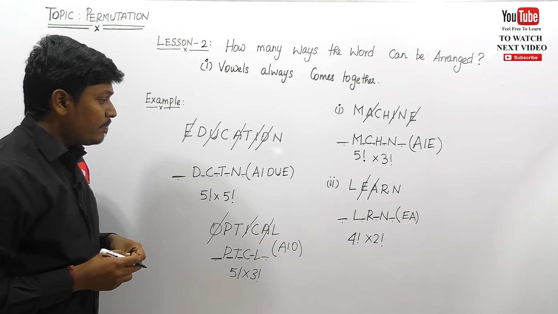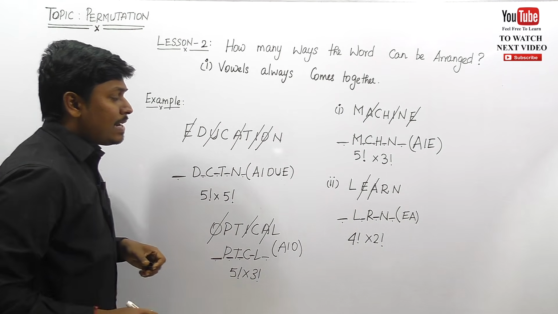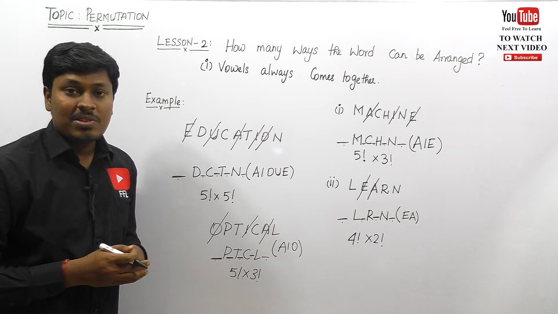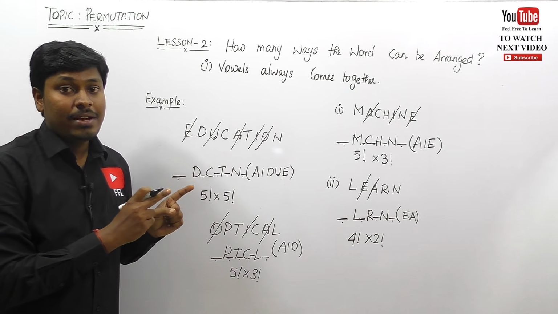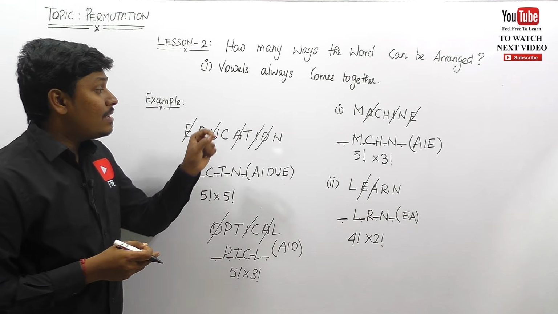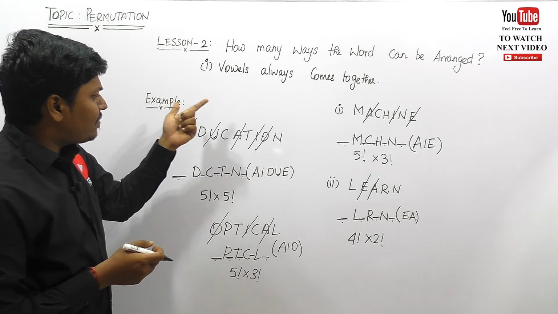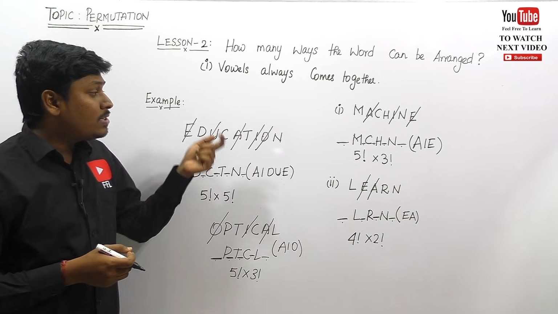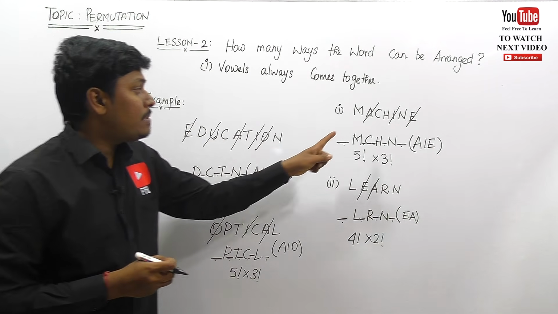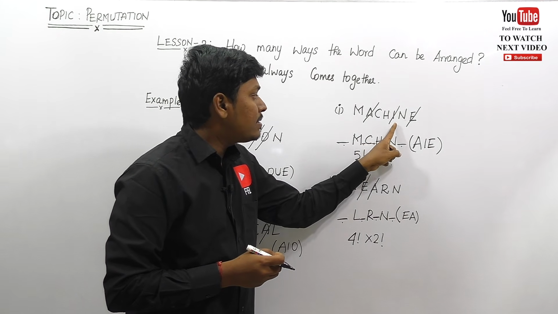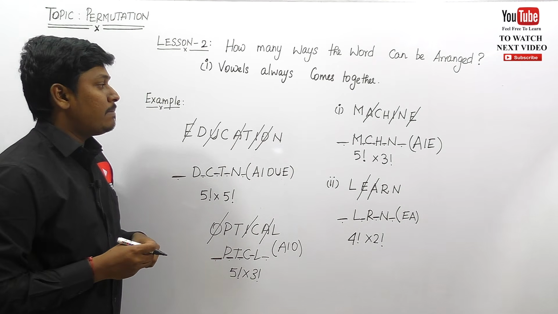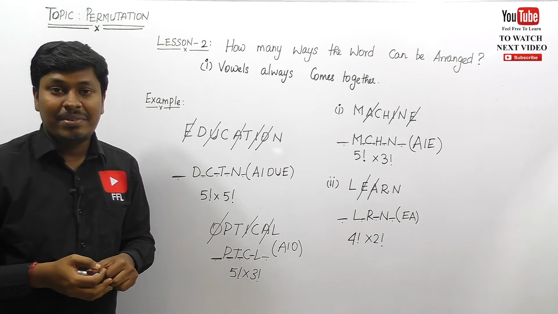So friends, listen carefully. We have written many examples, right? In these examples, we can say that it is a non-repeated letters concept, right? Why? Because in lesson number 1 itself we have already seen what non-repeated letters are and what repeated letters are. Here, in these 4 or 5 examples, you can see none of the letters is repeated. If it is machine, see friends, A is only one time, I is only one time, H is one time, M is one time. So friends, let me move on to the second examples, if there are repeated letters in the given question.